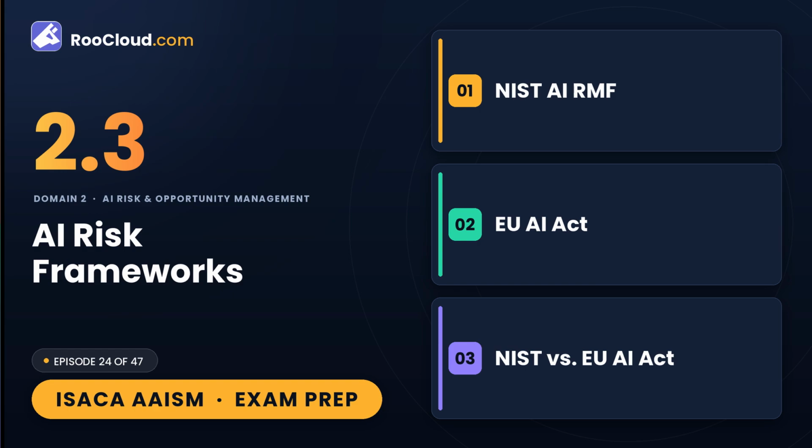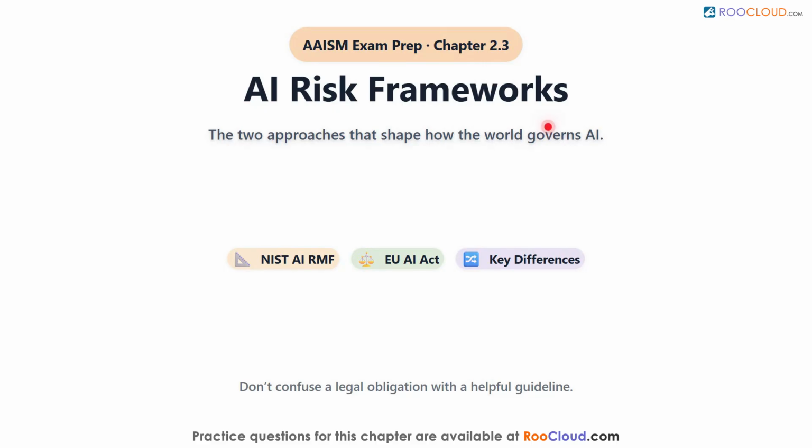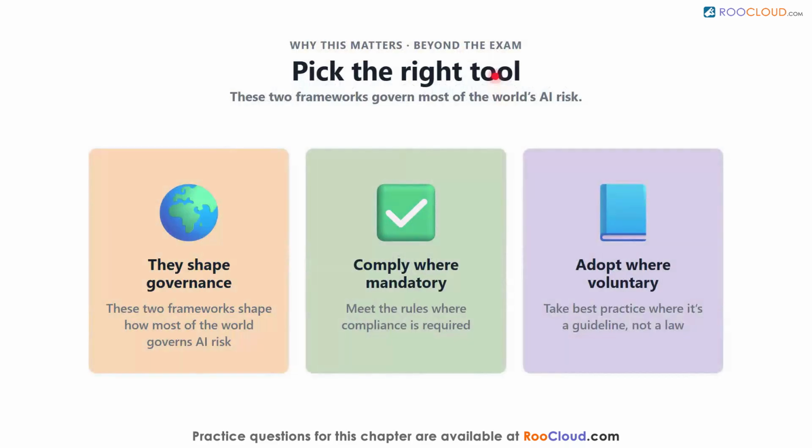Welcome to Domain 2, Section 2.3, AI Risk Frameworks. In this session, we will compare the two leading approaches to AI risk, the voluntary NIST AI Risk Management Framework and the binding European Union AI Act, and we will draw out the key differences between them.